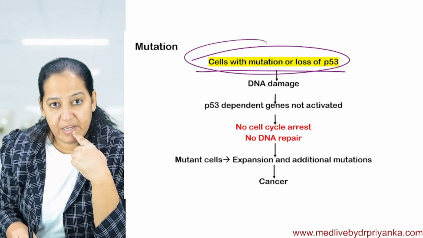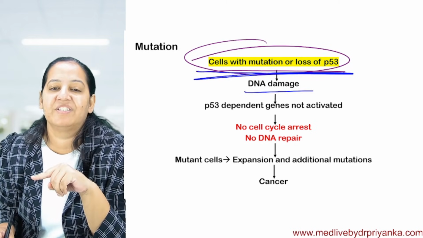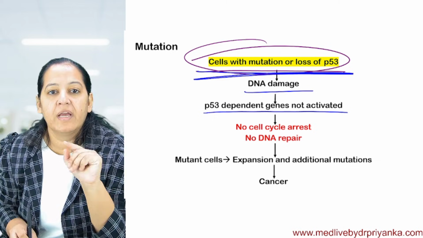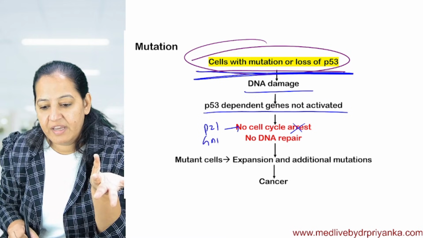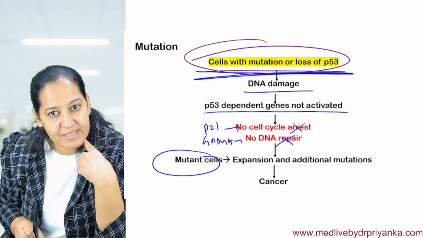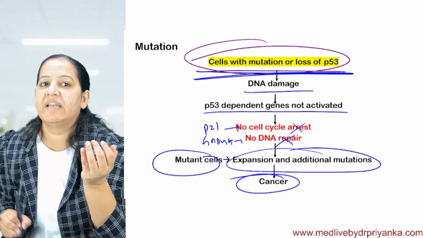So if the cell has mutated P53, even when DNA damage is there, P53 dependent genes are not activated. Since P21 is not there, there is no one to arrest it. Since GADD45 is not there, there is no repair, no mechanic. And a mutated cell is allowed to undergo uncontrolled mitosis and it will lead to cancer.